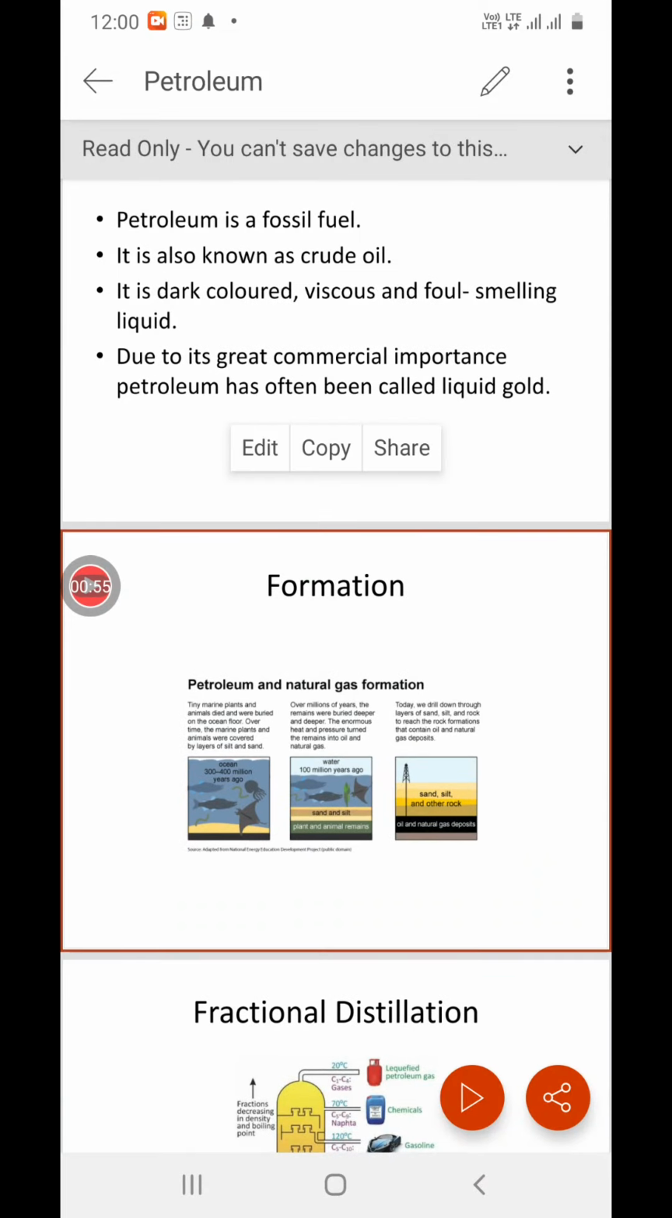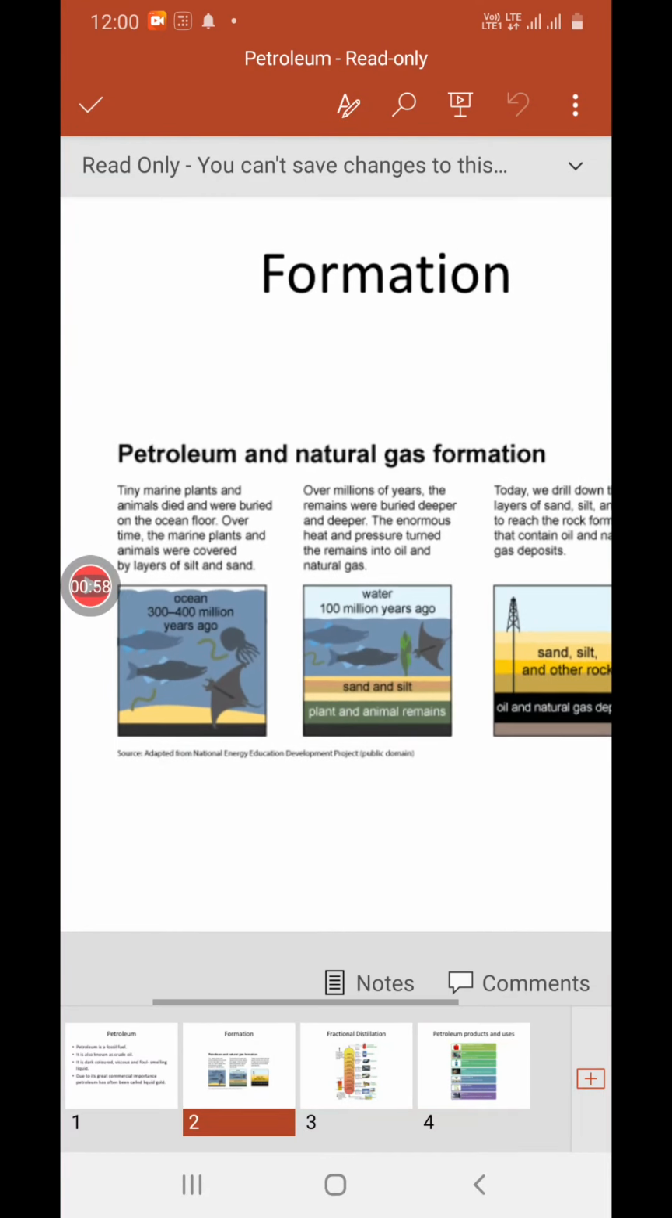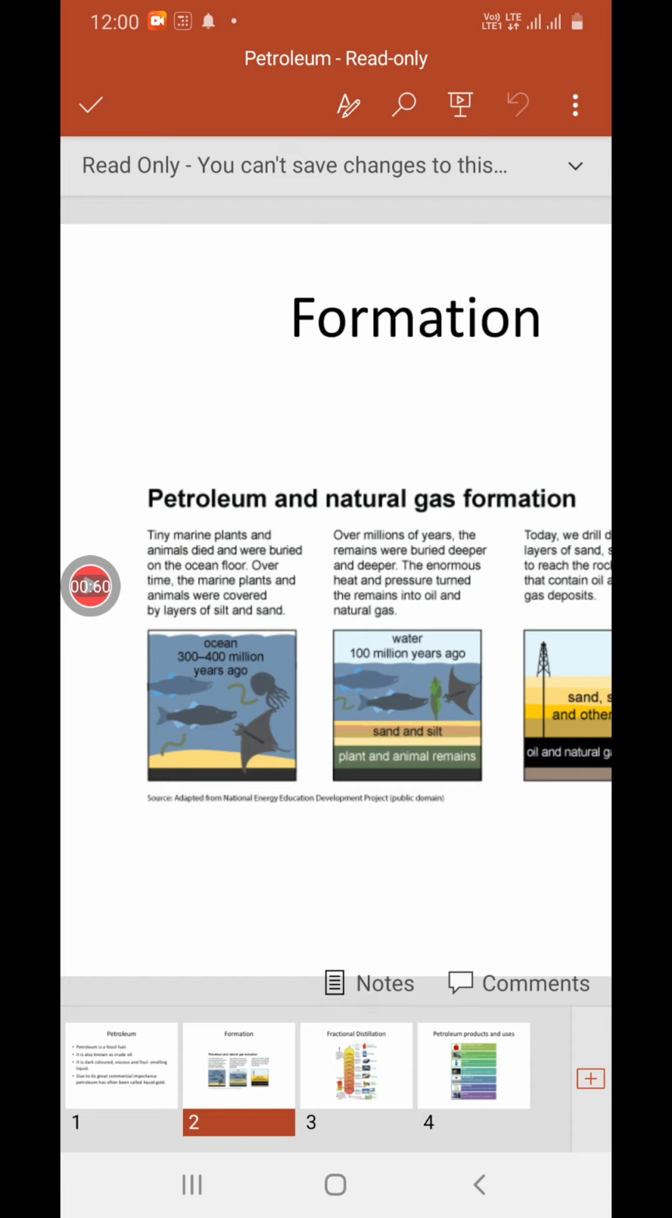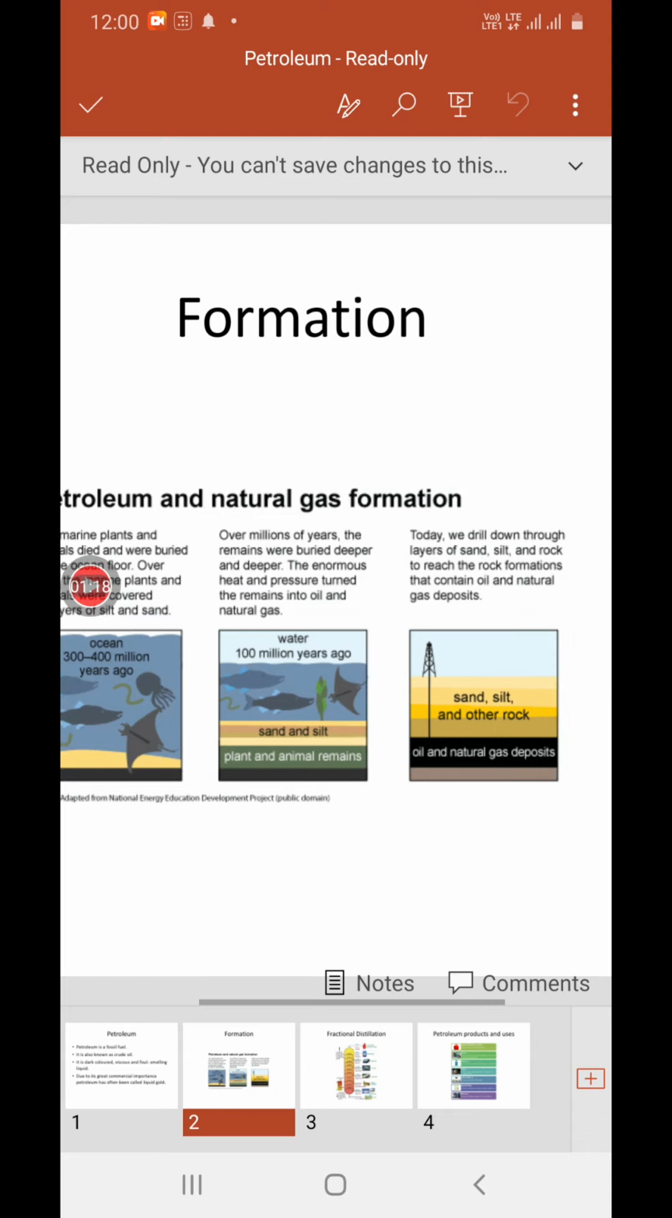Then formation, how it is formed. Generally, when marine animals or plants die, they are buried on the ocean floor, and over a period of time they are covered by layers of silt and sand. Under the effect of high pressure and temperature, they change into oil and natural gas, and we can take them out by drilling. We can make use of these by separating the different products from the petroleum, because petroleum is a mixture of different products. We have to purify them, we have to take them out from the petroleum.